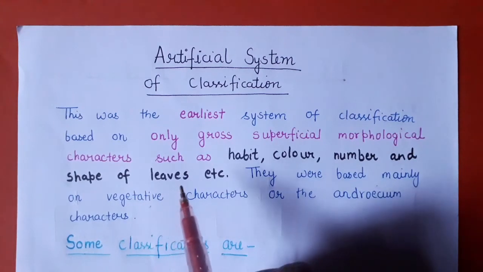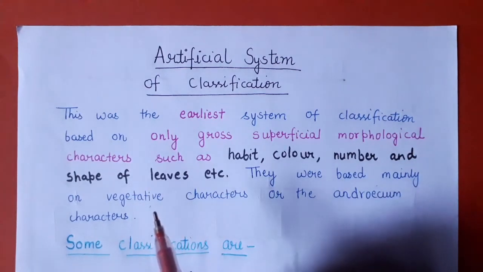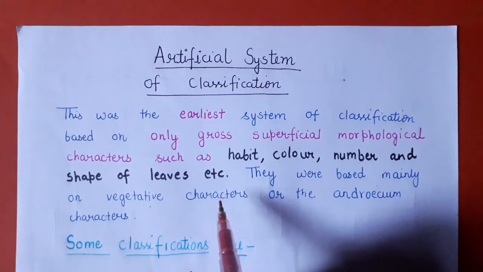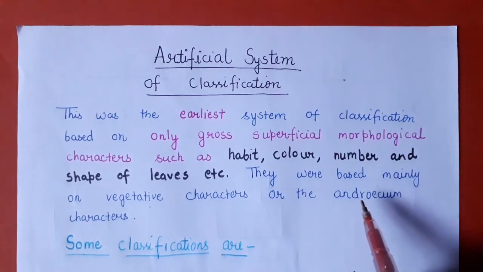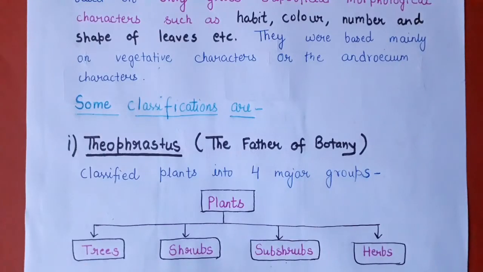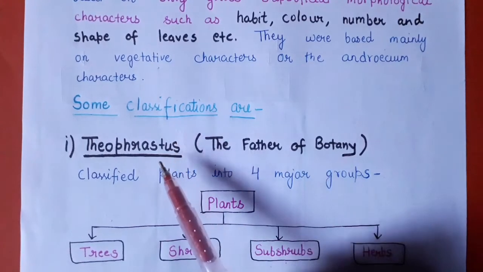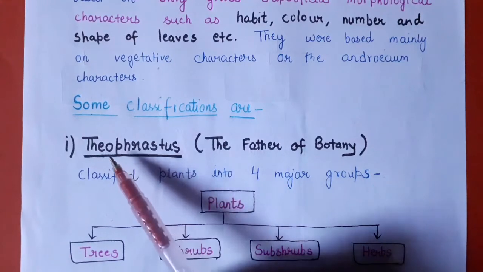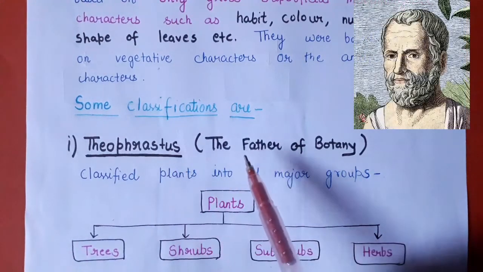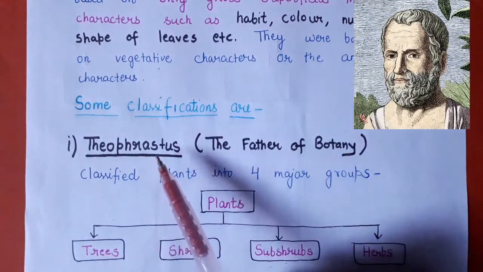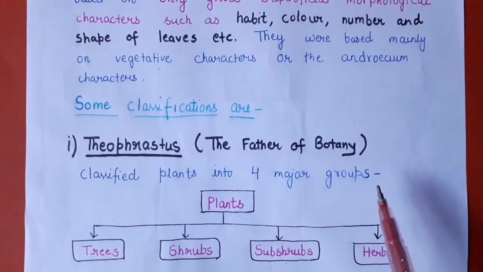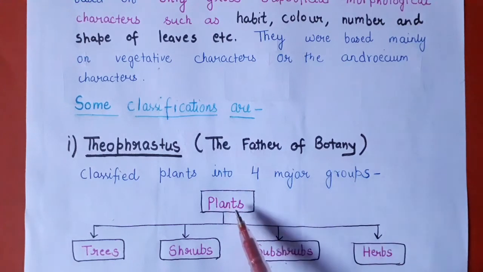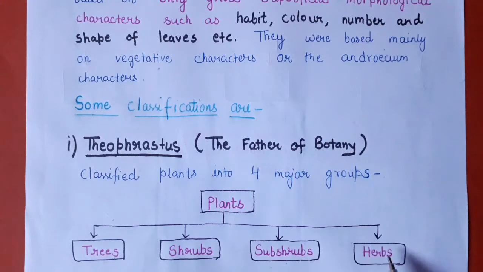So this type of system of classification was mainly based on vegetative characters or on floral characteristics like the characteristics of the androecium. The example of this type of classification is the classification given by Theophrastus, who is regarded as the father of botany. Theophrastus in his classification classified plants into four major groups: trees, shrubs, subshrubs and herbs.